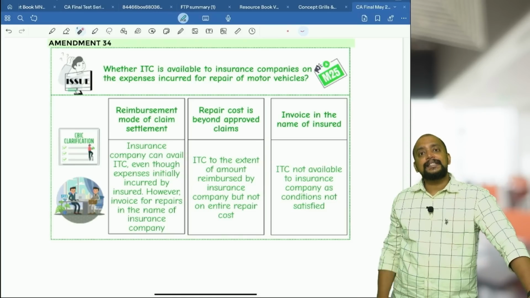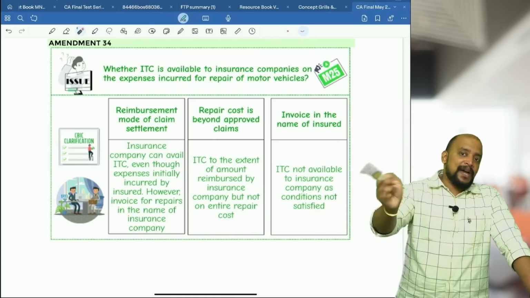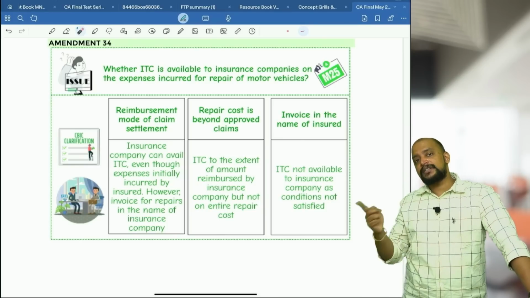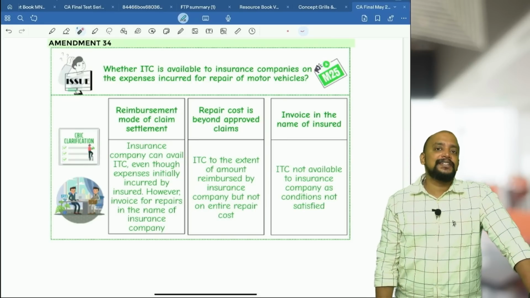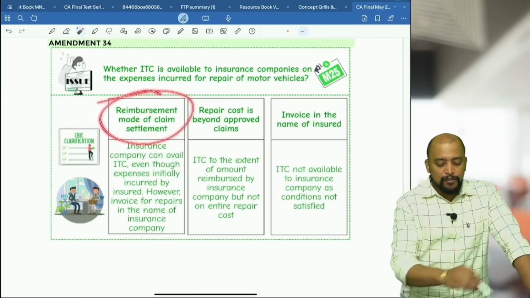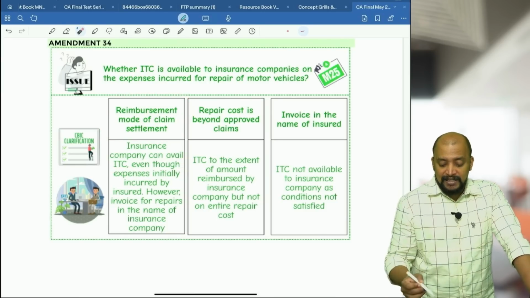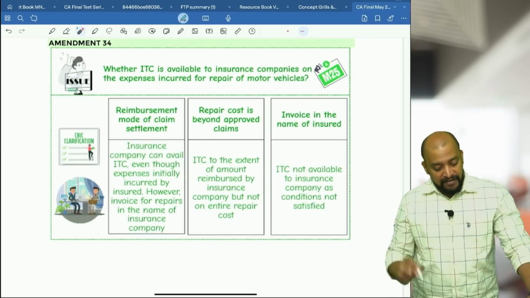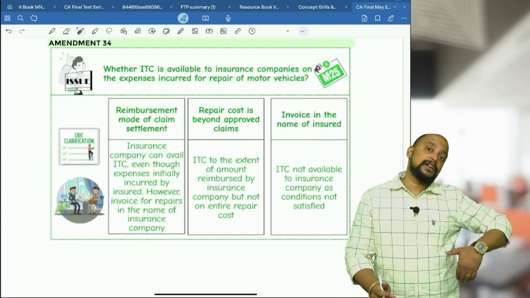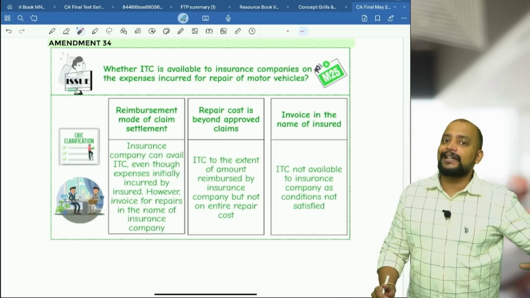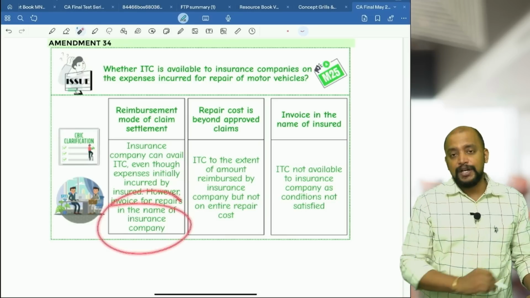But there is something called the reimbursement mode of settlement of claim. What will happen? First the insured will pay the repair charges and the insurance company will reimburse the insured. In that case, can the insurance company take ITC? Of course, yes, if the invoice is in the name of the insurance company. So in the reimbursement mode of claim settlement, the insurance company can avail ITC even though expenses were initially incurred by the insured. However, the invoice for repair should be in the name of the insurance company. Even though the insurance company has not made the payment to the workshop directly, they can still take ITC, but the only condition is that the invoice should be in the name of the insurance company.